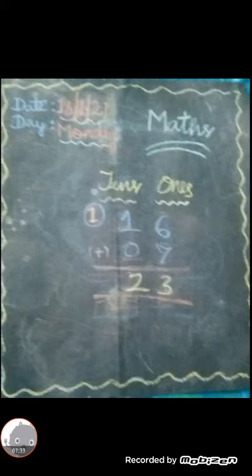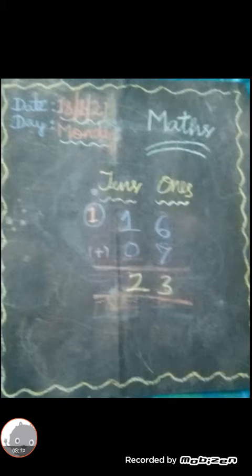Okay, children, first look at 16 plus 7. Take the number 16 and fill in the tens place and ones place. Next, below 16 you write 7. So before 7 you add 0. For numbers from 1 to 9, you add 0 before the number. So here 7 is there, so you add 0. You put the 7 in the ones place and 0 in the tens place.